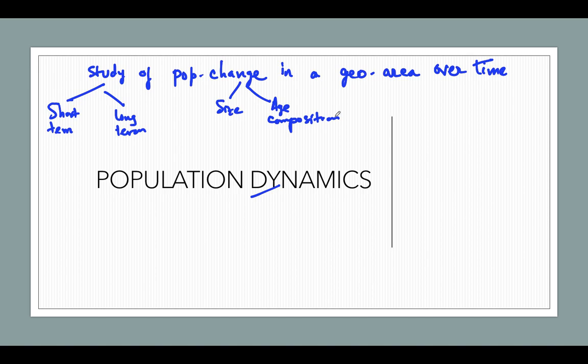So age composition also has a great impact in population dynamics, and we study the age composition and the size also.